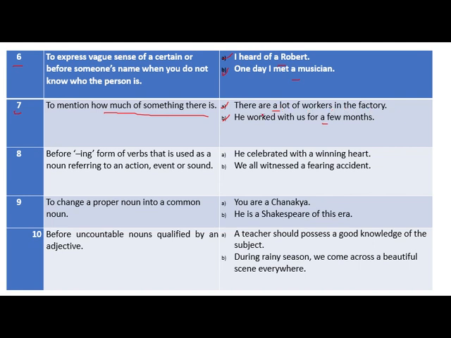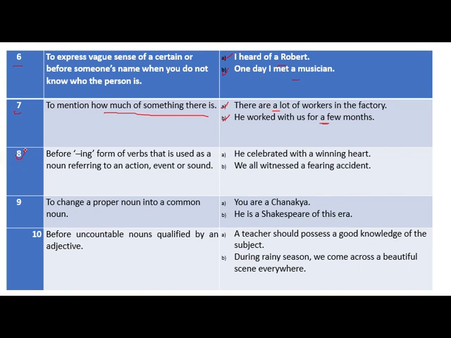At that time we may use the article a, meaning there are lots of workers in the factory, because we don't know the exact number of workers. Same thing happens in sentence B: he worked with us for a few months. Exactly, we don't know how many months he worked with us, and therefore I have used a.